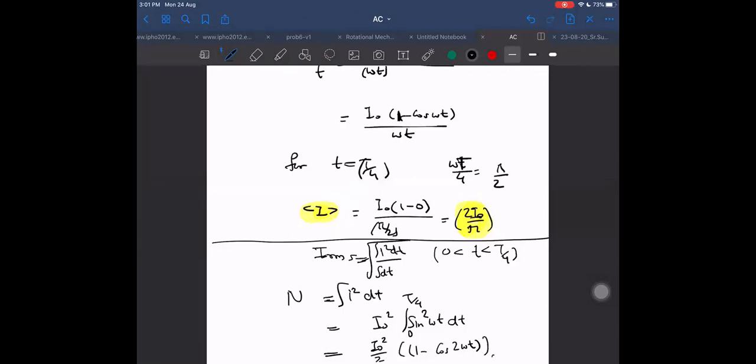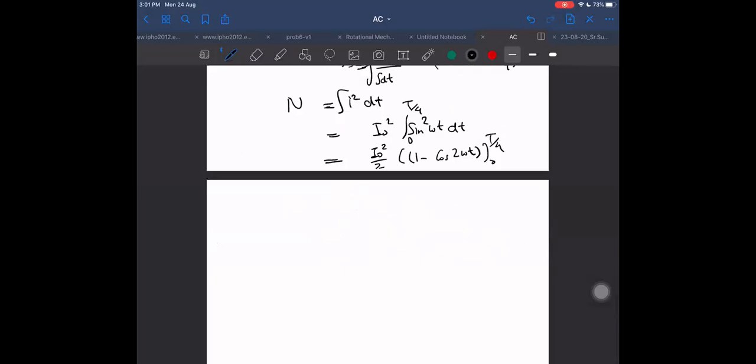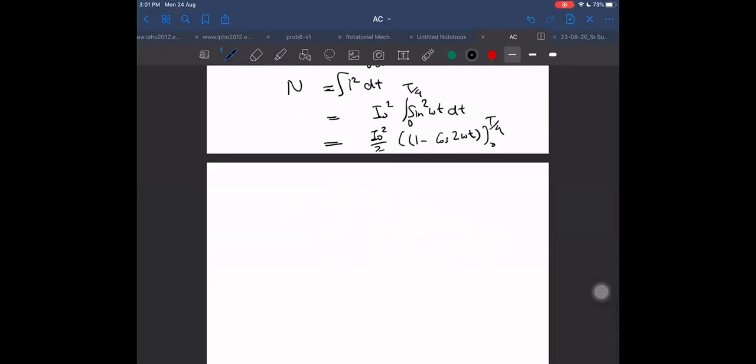Limits from 0 to T/4. What do we get? Integral not done, sir. Oh, it was not an integral. Oh my god, I thought we were getting this cos term, so it is integral, but it's not integral.